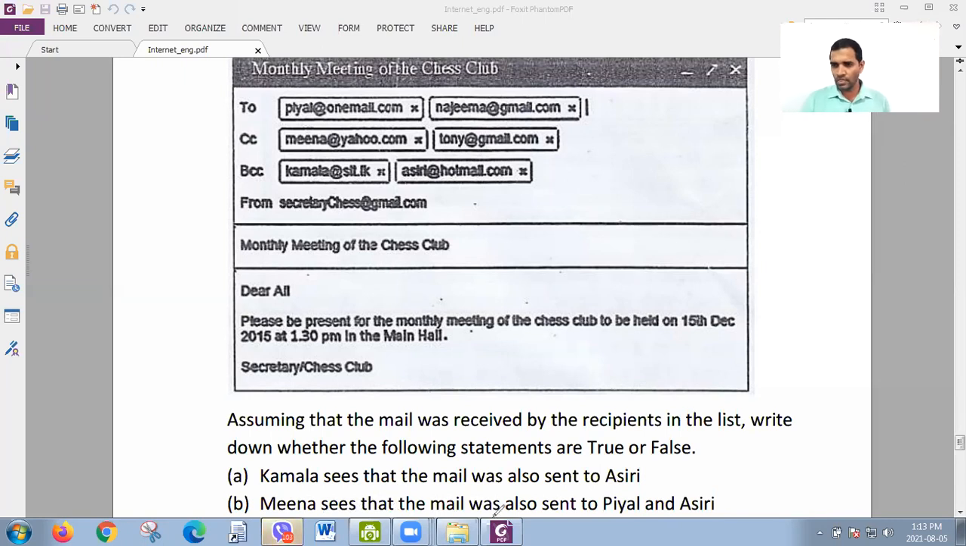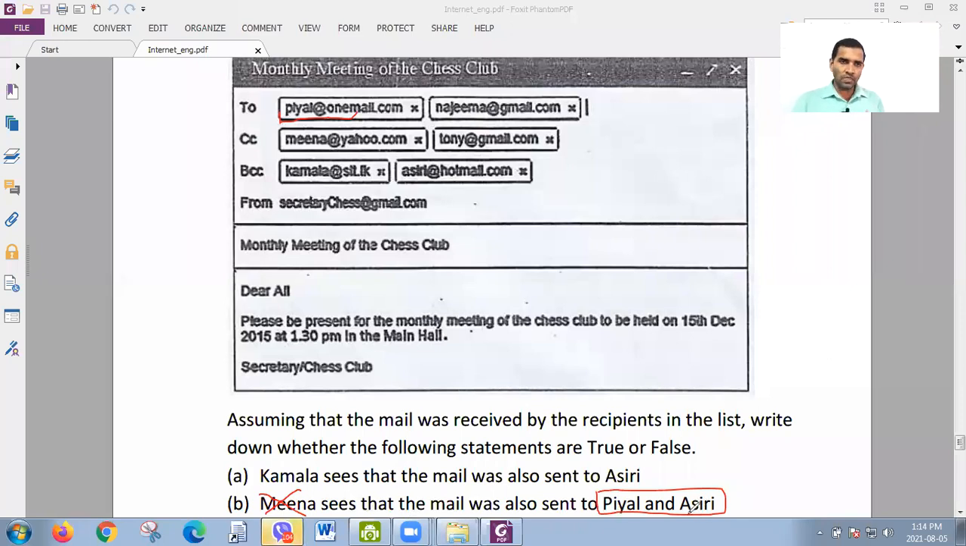Meena sees that the mail was also sent to Pial and Asri. So Meena is not a matter here. It can be anybody, so you have to check the receiver. This mail is sent to these two people, Pial and Asri. So we have to identify the fields in which Pial's address and Asri's address are given. Pial's address is given in the To section. If an email address is given in To, definitely everyone knows. So Meena knows that the mail was sent to Pial.